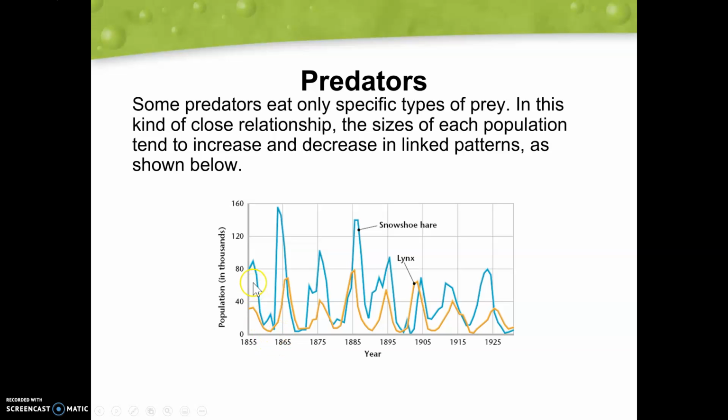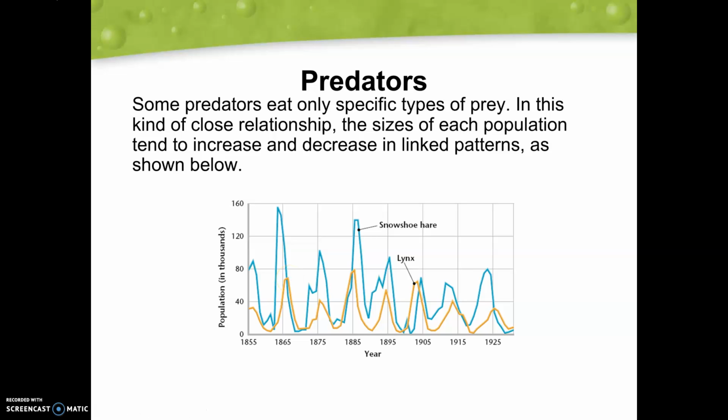So if we take a look at this increase around 1865, we can see that the snowshoe hare population boomed really high to about 160,000 snowshoe hare. And if we take a look at the lynx population, about 2 to 3 years after this boom in the snowshoe hare population, we also saw an increase in the lynx population.